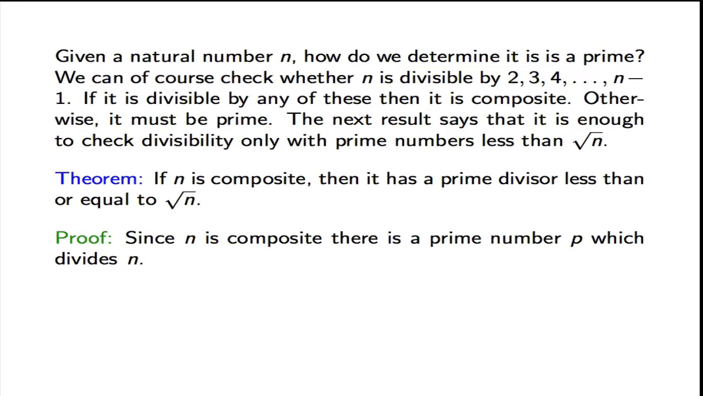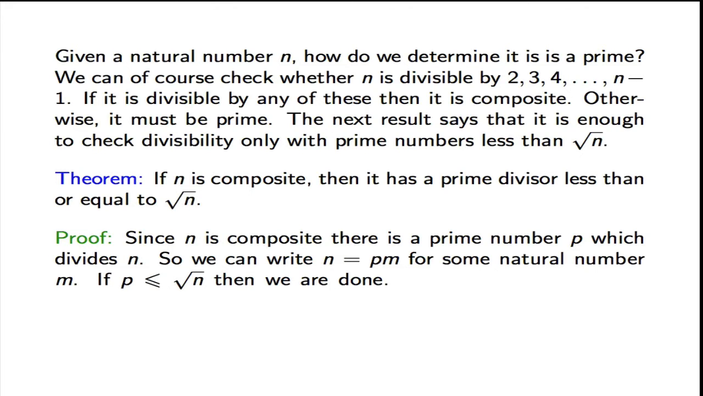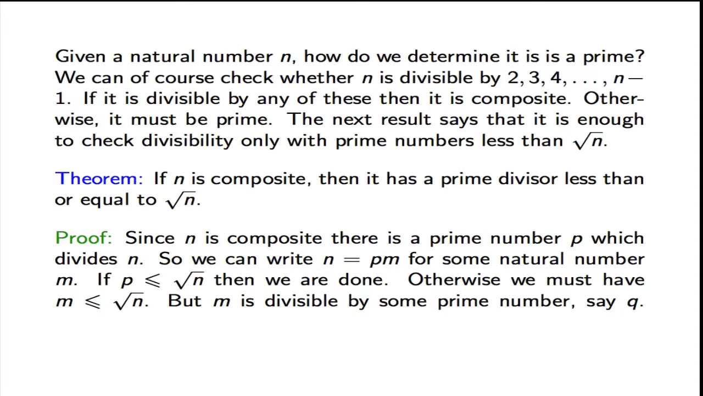Since it is composite, there is a prime number p which divides n. So n is equal to p times m for some natural number m. Now if p is less than or equal to the square root of n, we are done. We found a prime number which divides it and is less than or equal to root n. If this is not the case, then m must be less than or equal to the square root of n. But m itself is divisible by some other prime number, let's say q. And then q is less than or equal to m, so it's less than or equal to the square root of n, so we are again done.